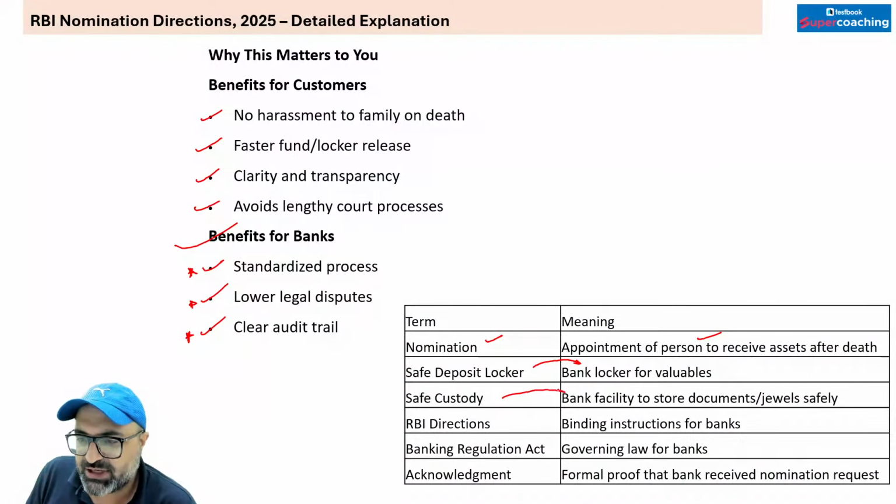Safe custody: a bank facility to store documents or jewels safely. RBI directions, that means the binding instructions for the bank which the bank has to follow. Then we have the Banking Regulation Act.